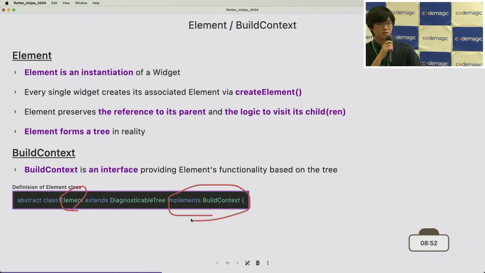So it's exactly the same object, and element has a lot of methods, not only for managing the tree, but also for managing the rebuilding or some other debugging things. Some of the methods of the element are not supposed to be called by us app developers. So build context limits the interface so that we can only call the relevant methods related to the tree.